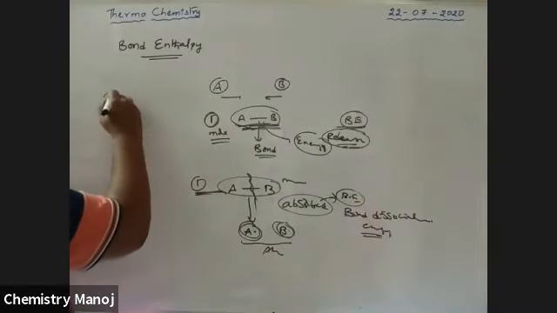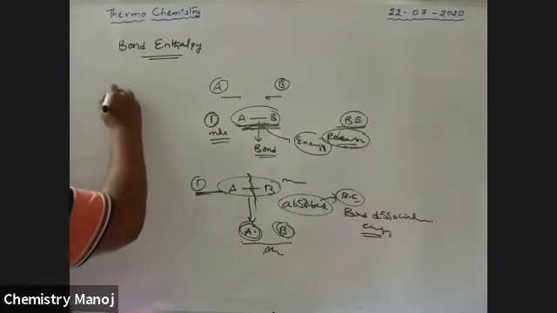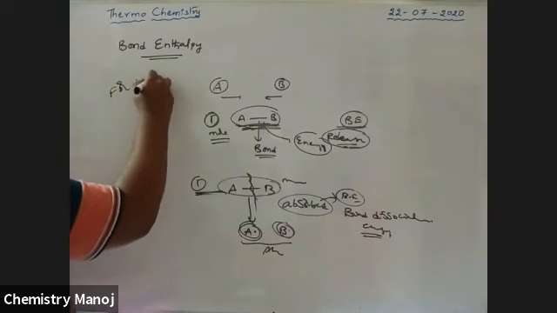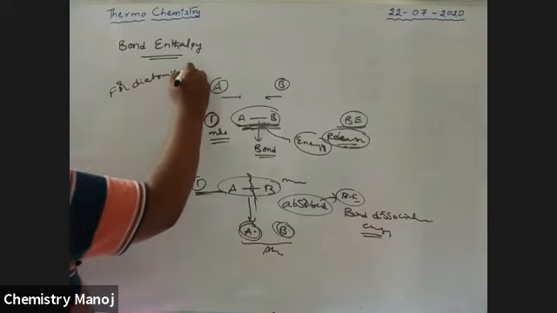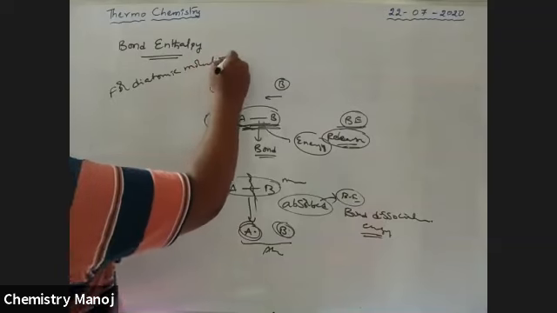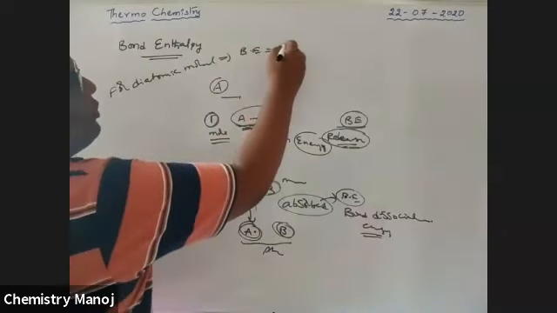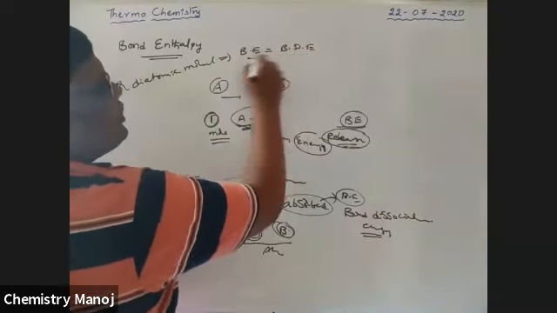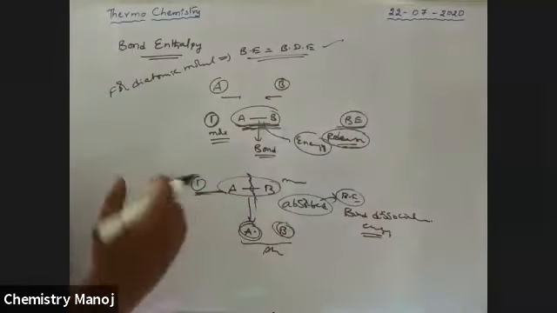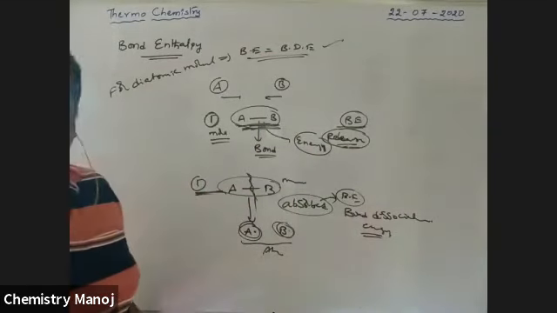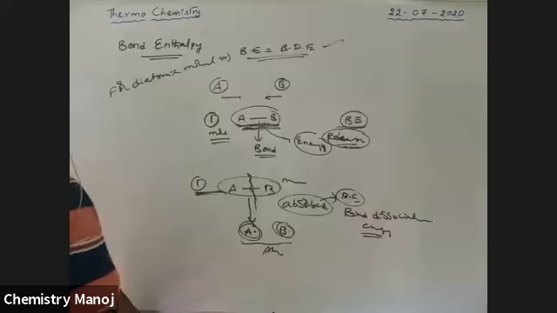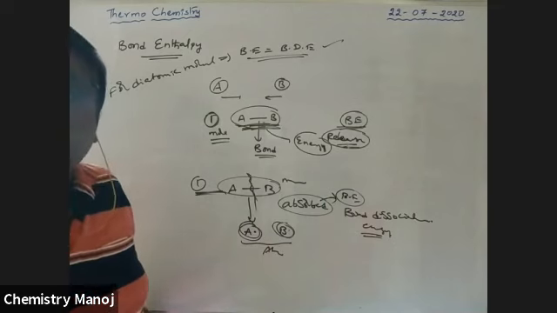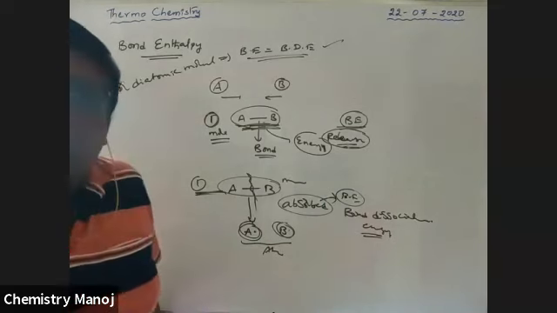For diatomic molecules, bond energy is equal to bond dissociation energy in magnitude, but opposite in sign. One is released energy, another is absorbed energy. During the formation of 1 mole of bonds, energy is released. During the breaking of 1 mole of bonds, energy is absorbed.